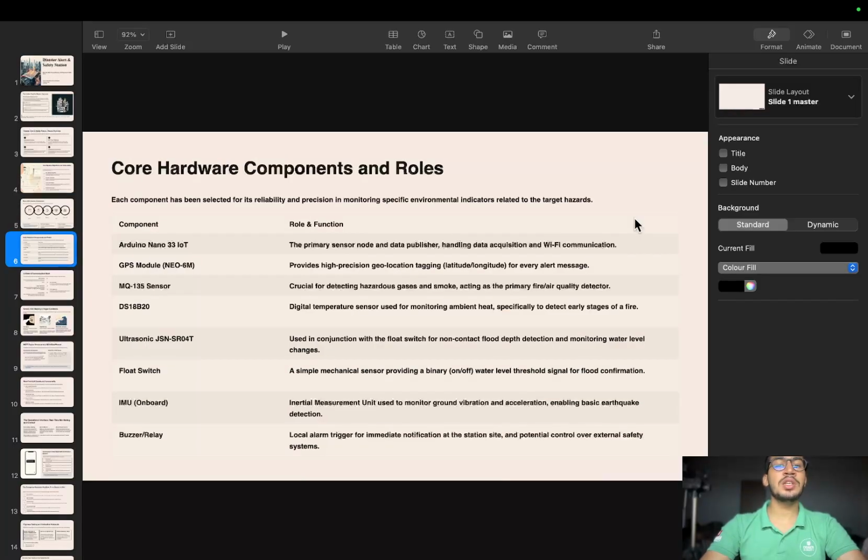So you can see here is a list of the hardware components which I am using in this task.